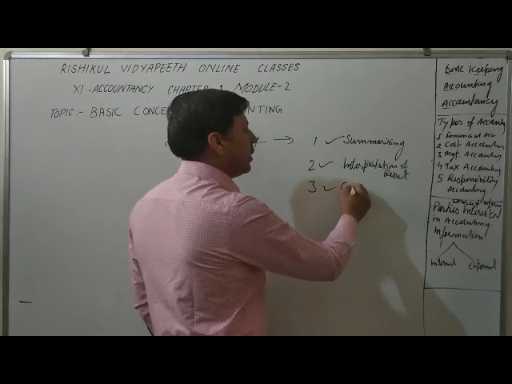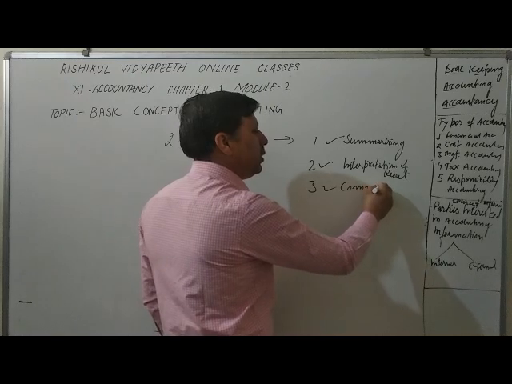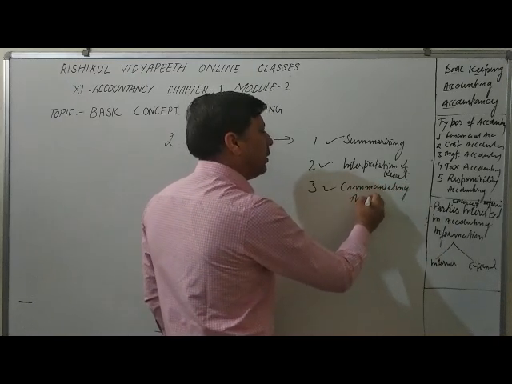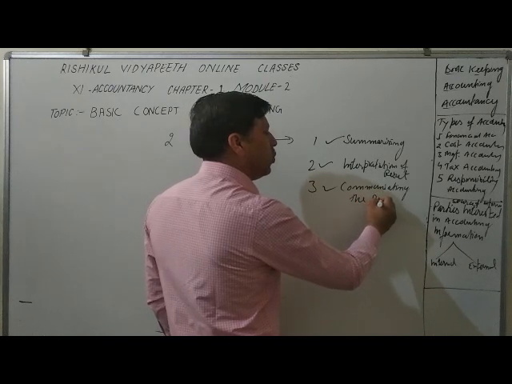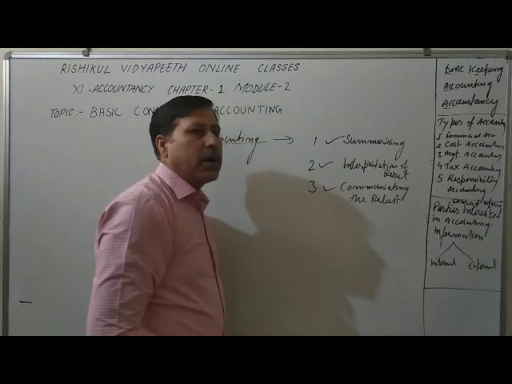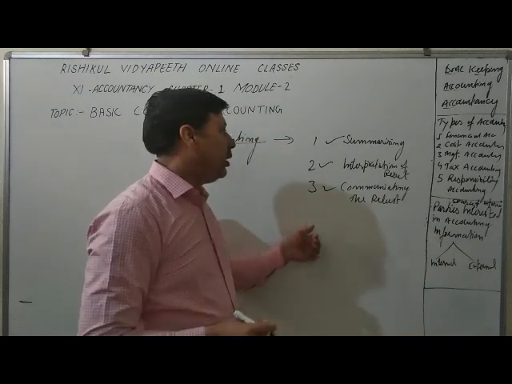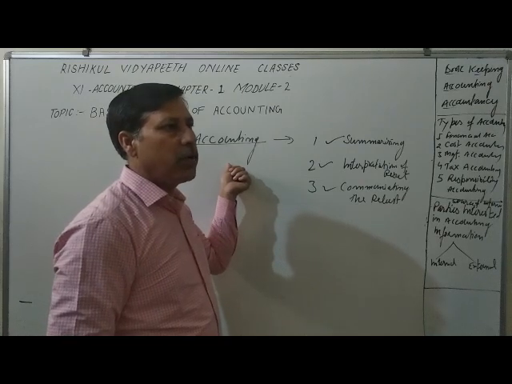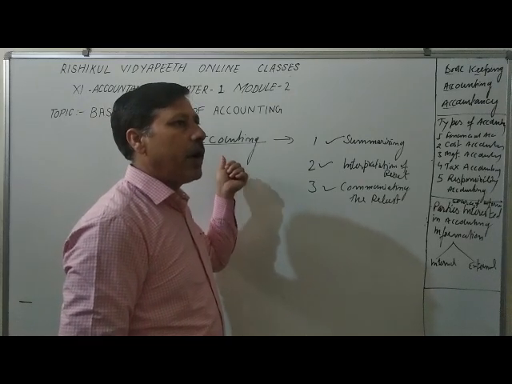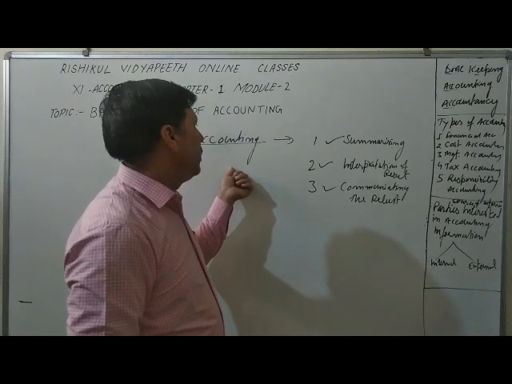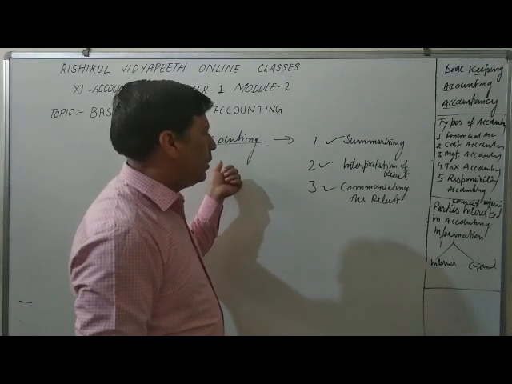Then communicating the result. Communicating the result means to provide the information to the various parties, either internal users or external users. So here the special skill and special knowledge of accounting is required, and it is generally done by senior staff.